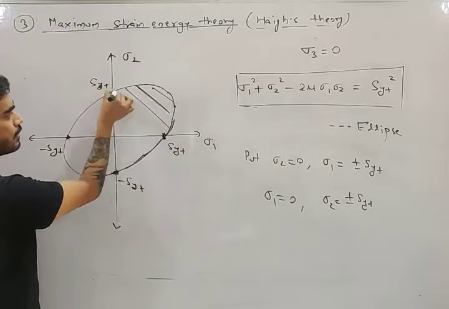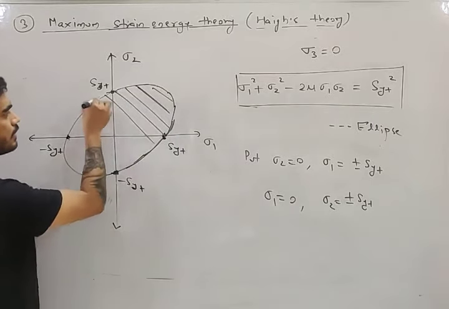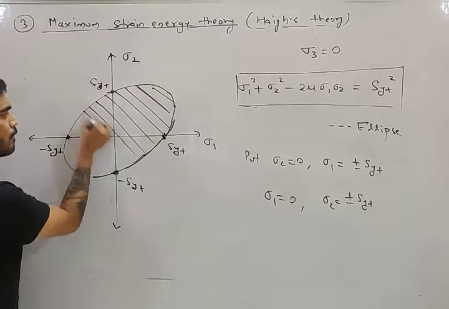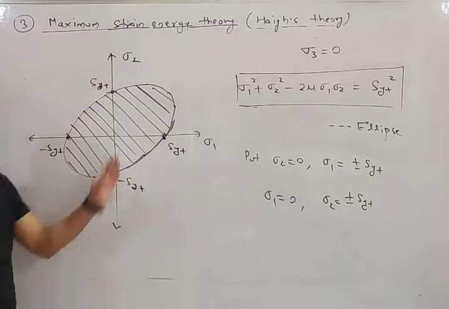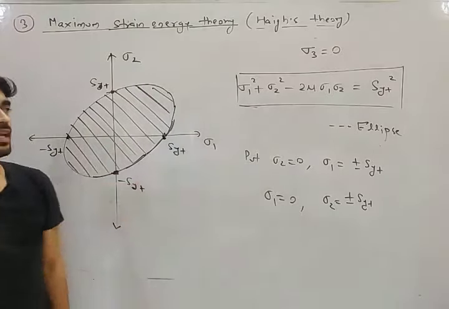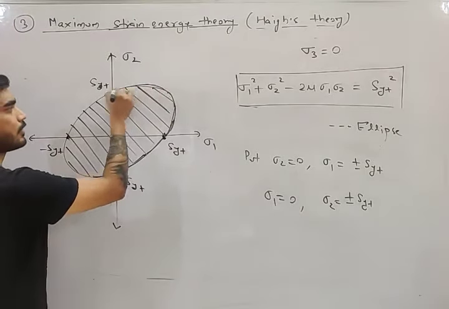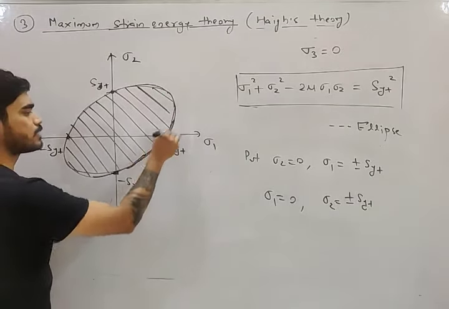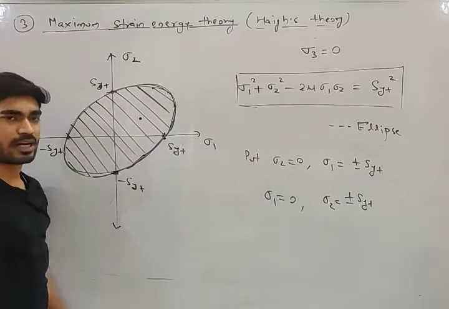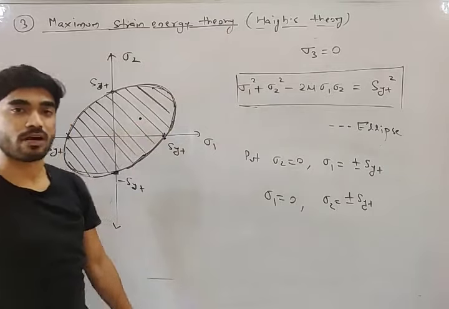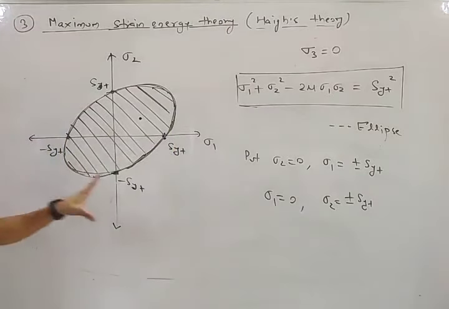This is your safe region. Inside this is your safe region. If your point is inside this safe region, it is safe. Outside this safe region means fail. On the boundary, factor of safety equals 1. Inside this boundary, factor of safety will be more than 1. Do you understand this? So this is the safe region according to maximum strain energy theory, my friend.